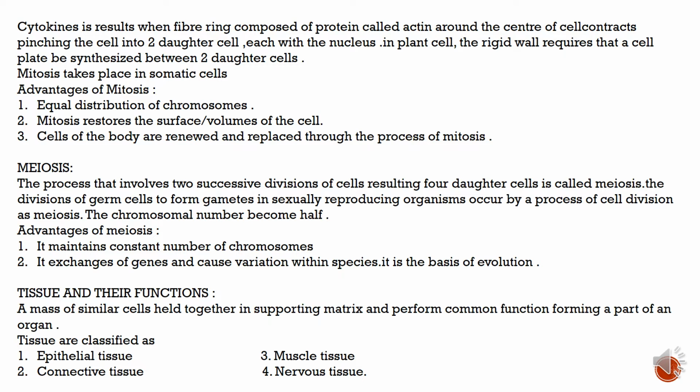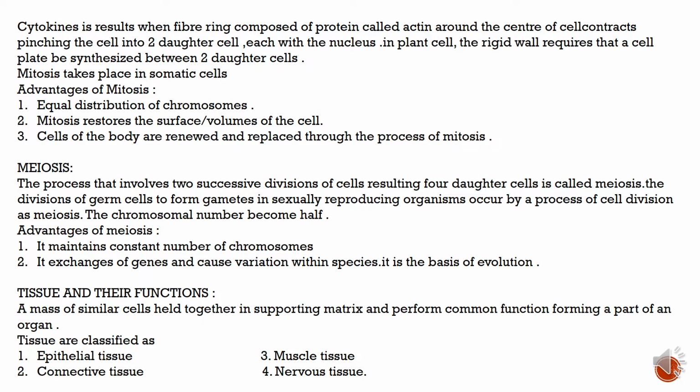Meiosis. The process that involves two successive divisions of a cell, resulting in four daughter cells, is called meiosis. The division of germ cells into gametes in sexually reproducing organisms occurs by the process of cell division known as meiosis. The chromosomal number becomes half. Advantages of meiosis: it maintains a constant number of chromosomes. It exchanges genes, causing variations within the species. It is the basis of evolution.